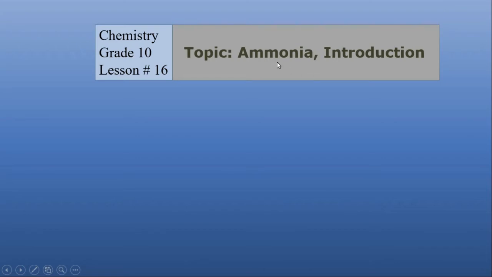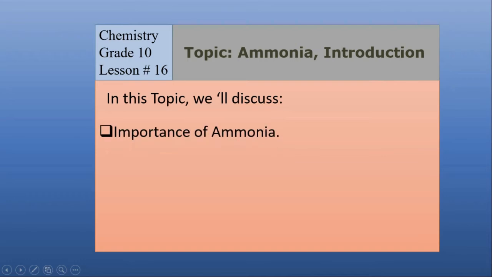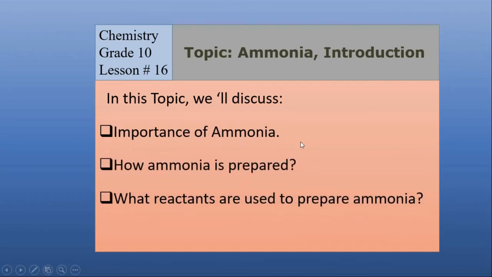Number 19, Ammonia. Although this is a new chapter, the word ammonia is not new for you, because we have already discussed ammonia in the topic of covalent bonding, because ammonia is a covalent compound, and in the topic of acid, bases and salt. So in this topic we will discuss the importance of ammonia, how ammonia is prepared, and what reactants are used to prepare ammonia. So these are the few topics that are new for you.